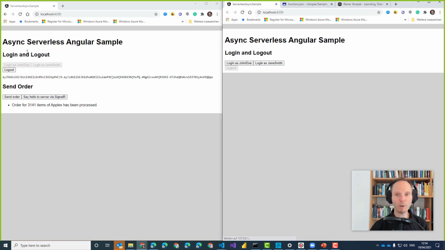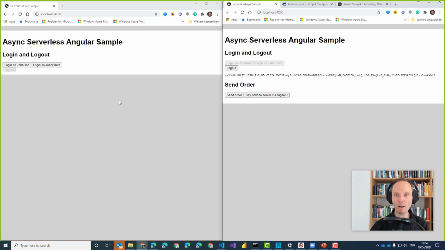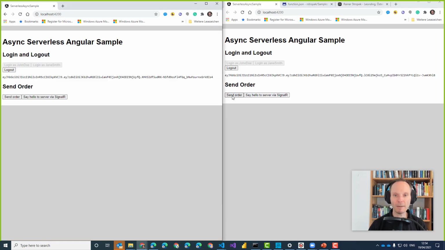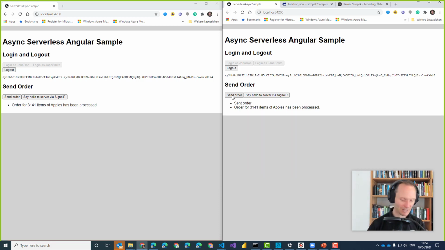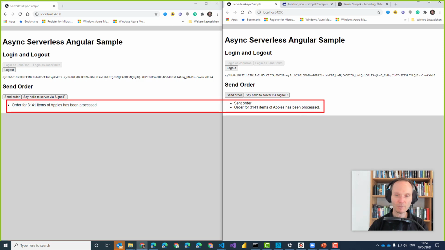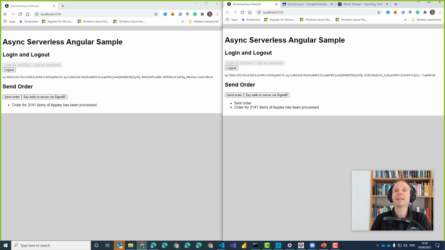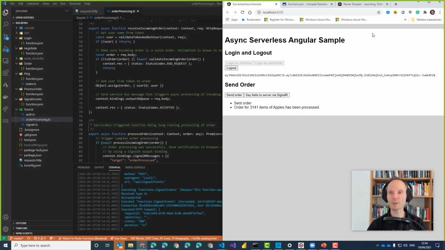Let me load both. I did something wrong here because I removed something. Let me try it again. Send order, HTTP request, and processing comes back. You see? This is what I wanted to show. Both browser windows received the order processed message because this is the push message coming from the server through SignalR to all connected Angular clients. And everything without me caring at all about WebSockets or SignalR.